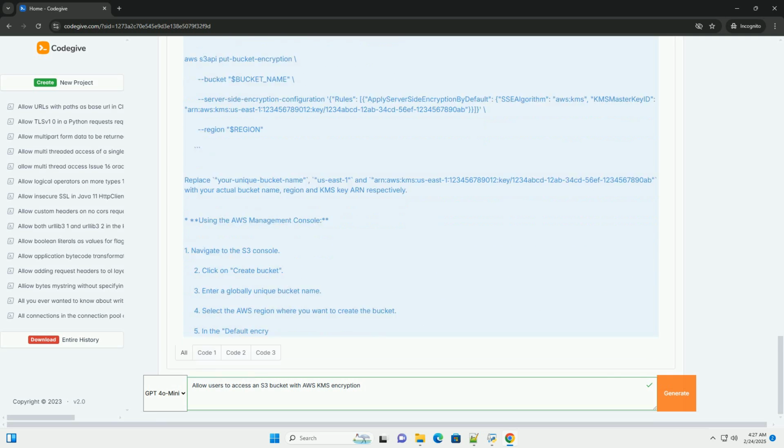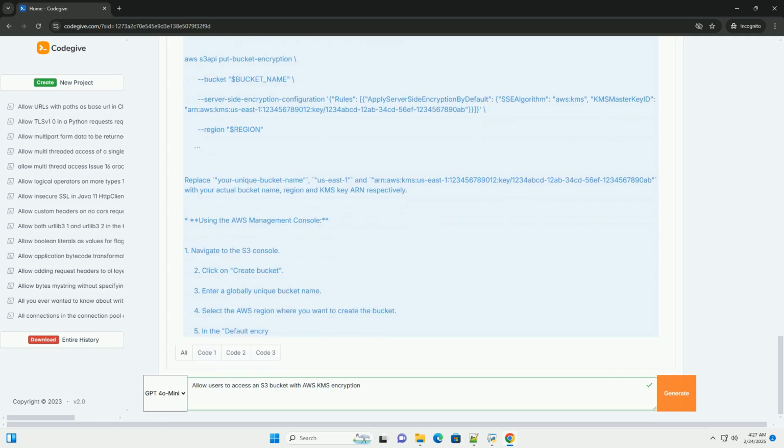4. Create and attach IAM policies. We need to create 2 IAM policies. S3 bucket policy. This policy defines which actions are allowed on the S3 bucket itself, for example s3:GetObject, s3:PutObject, s3:ListBucket. KMS key policy. This policy defines which actions are allowed on the KMS key, for example kms:Encrypt, kms:Decrypt, kms:GenerateDataKey.